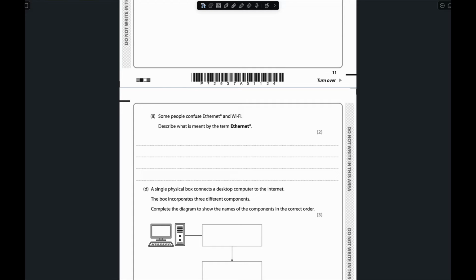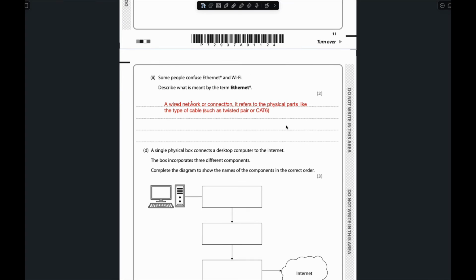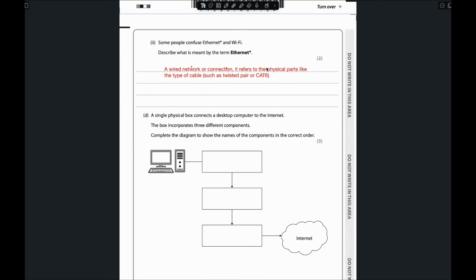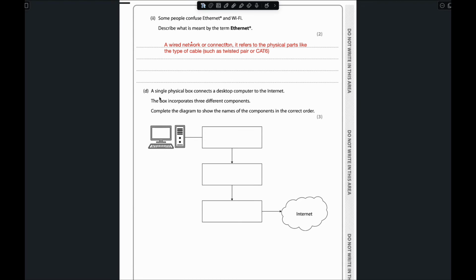It refers to the physical part, like the type of cable such as twisted pair or Cat6. So this is one example of an Ethernet cable. So the answer for this question will be: a wired network or connection. It refers to the physical parts like the type of cable such as twisted pair or Cat6.